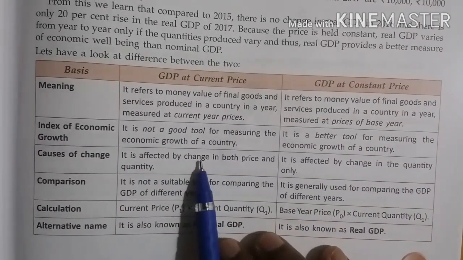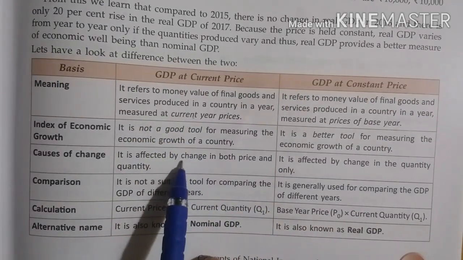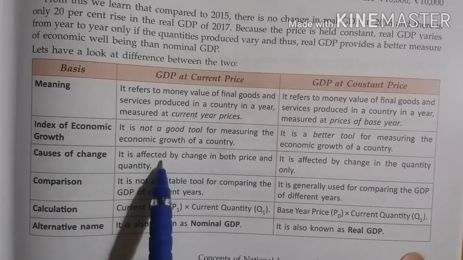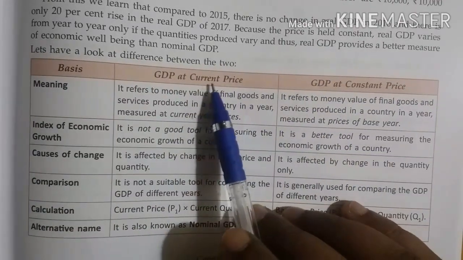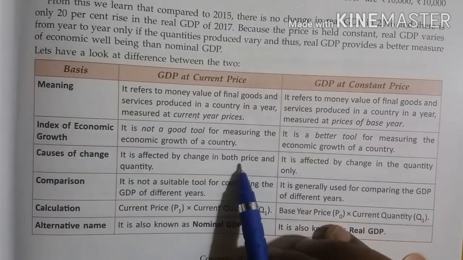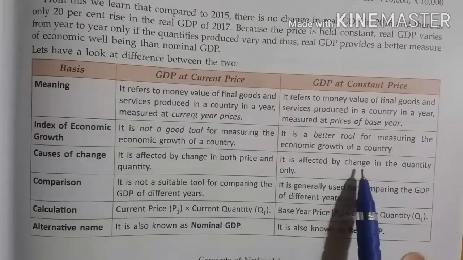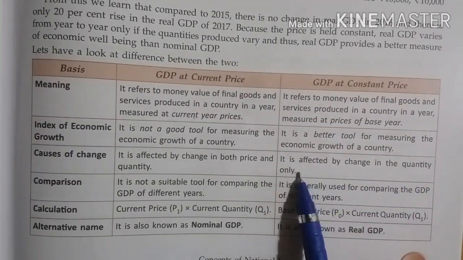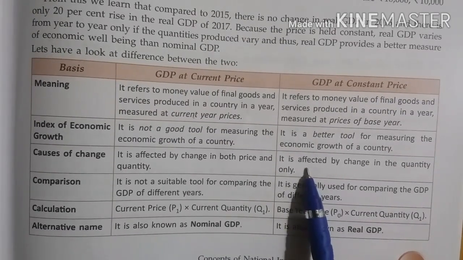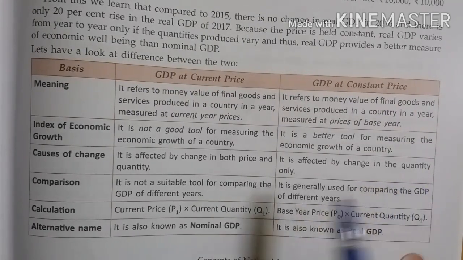Causes of change. GDP at current prices is affected by both price and quantity. So when the quantity produced increases, it will also increase, but sometimes without any increase in quantity produced, it may increase due to increase in price. But GDP at constant prices is affected only by change in quantity. That means it will increase only when quantity produced increases. It will not increase because of increase in price, because the same base year price is taken again and again.